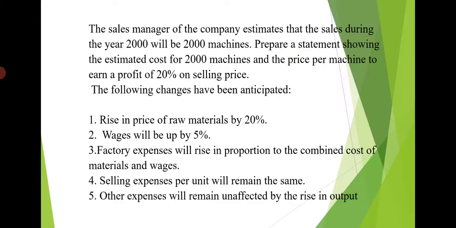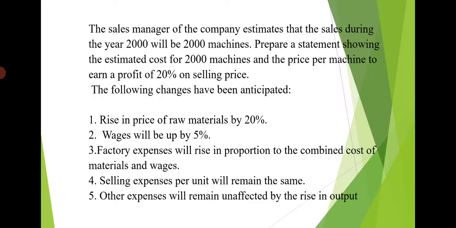So next, the following changes have been anticipated. What are the changes? So first one is rise in price of raw material by 20%. Wages will be up by 5%. Factory expenses will rise in proportion to combined cost of material and wages. So combined cost of material and wages means that is equal to prime cost. So next, selling expenses per unit will remain the same. Other expenses will remain unaffected by the rise in output.